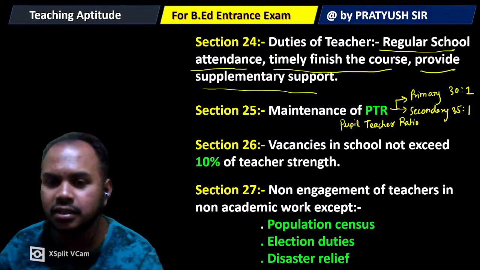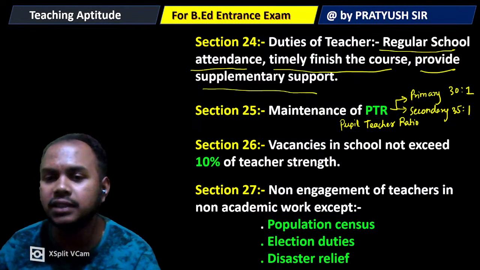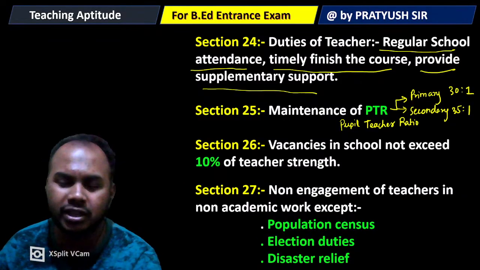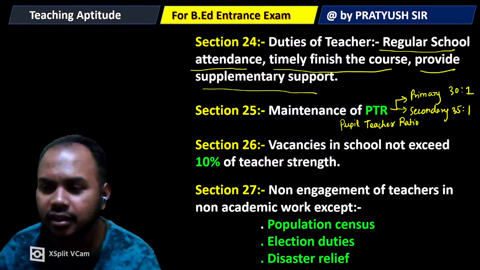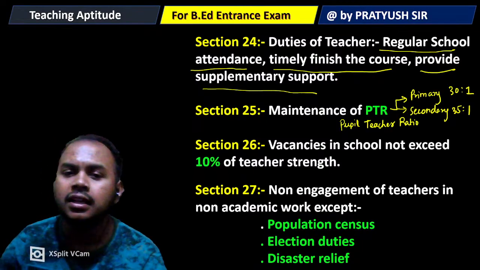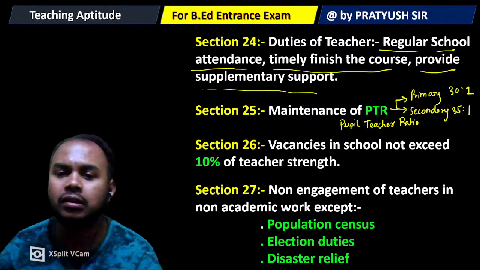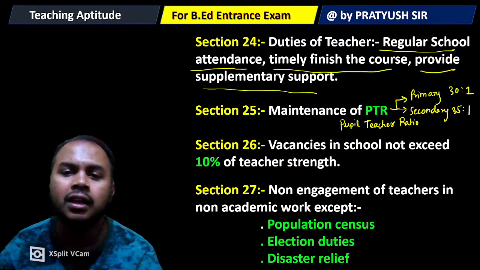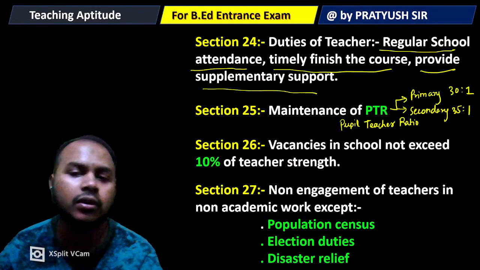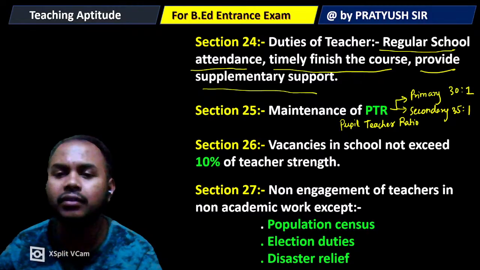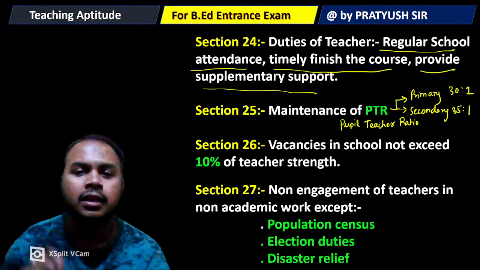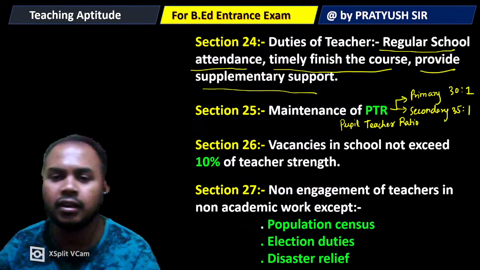In case of census, you will get to see that teachers will be doing the census data review. Then election duties, that is Lok Sabha, state assemblies, and also local bodies, and disaster relief in case of floods or the like. These are the non-negotiable non-academic works that teachers must be engaged in. Other than that, no teacher must be engaged in any kind of non-academic work, so that they will have the time to focus on their curriculum and finish the course.